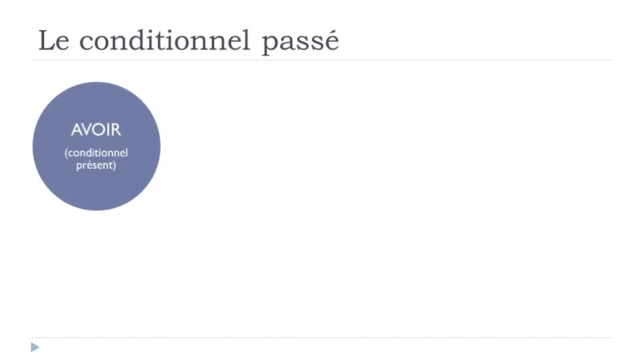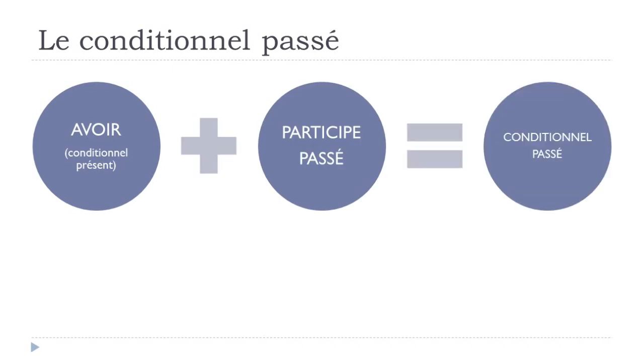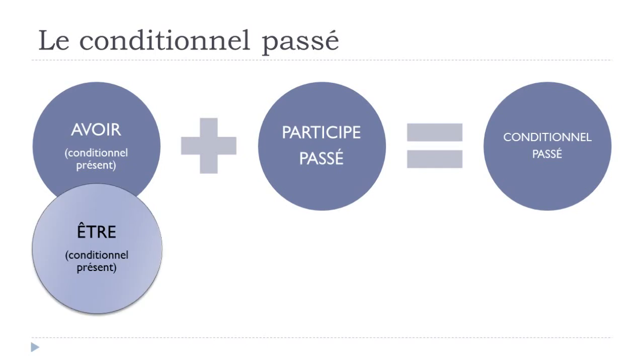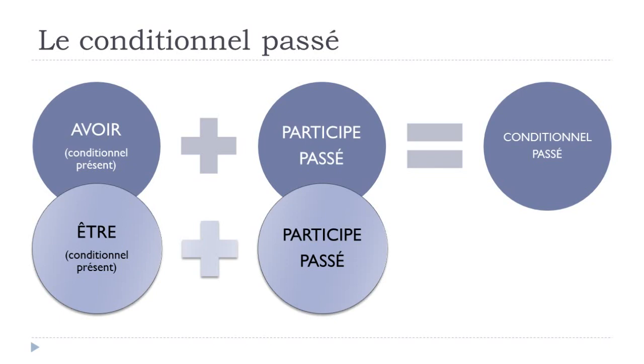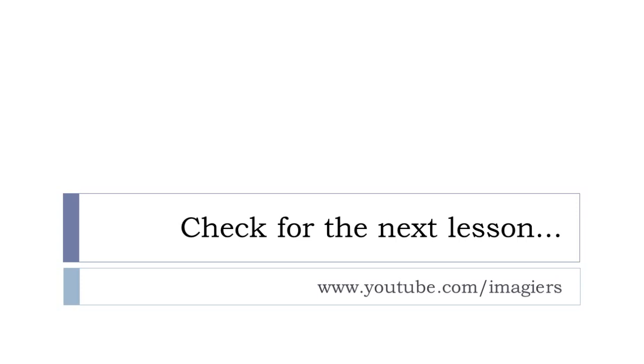Okay? All right, so the last thing that you should remember before ending this lesson is that when you construct this conditionnel passé, in most of the cases you will have to use avoir at the conditionnel présent form, then the participe passé, and it will give you conditionnel passé, okay? In some exceptions, so we saw the list of verbs, you should really try to remember them by heart. I know it's not easy, but try your best. And then the reflexive verbs, okay? So for these exceptions, we will use être at the conditionnel présent form, then the participe passé, and it will give you this conditionnel passé form. Okay, I hope it was clear.